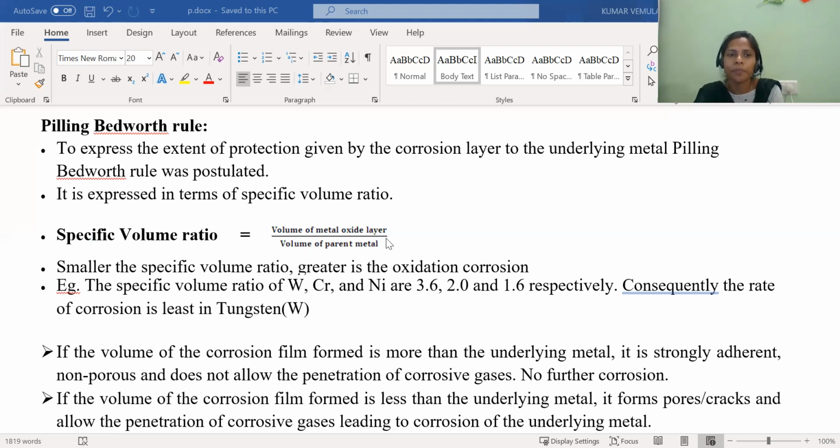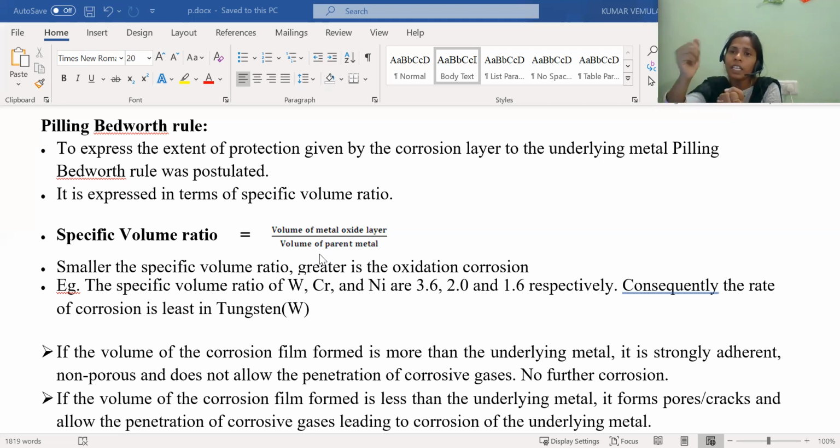See here, if the metal oxide layer volume is more than the metal volume, just assume this is the metal and this is the metal oxide layer. The metal oxide layer volume is more than the metal. If the oxide layer volume is more than the metal, the metal will be protected because this layer covers the entire surface of the metal.